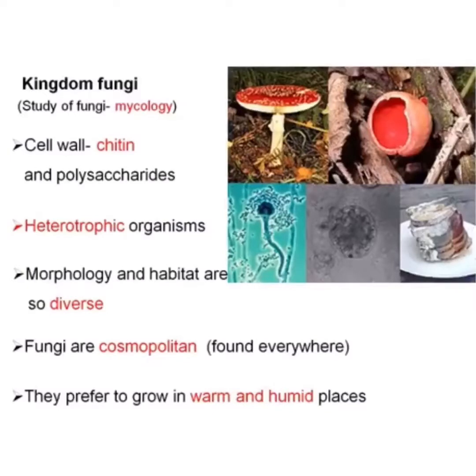The study of fungi is called mycology, and the cell wall of the fungus is made up of chitin, which is a polysaccharide. These are heterotrophic organisms. They show saprophytic mode of nutrition, which means that they obtain their nutrition from dead and decaying organic matter. According to their morphology and habitat, they are of diverse type. They can be said to be cosmopolitans because they are found everywhere, wherever they get warm and humid places. So, Kingdom Fungi is a diverse kingdom in itself.